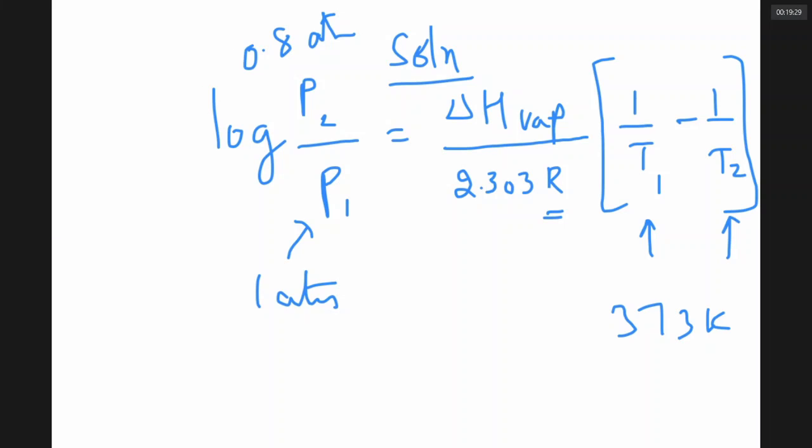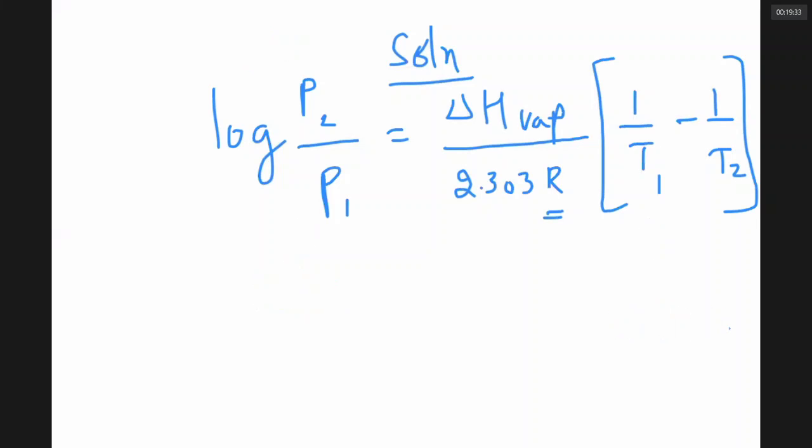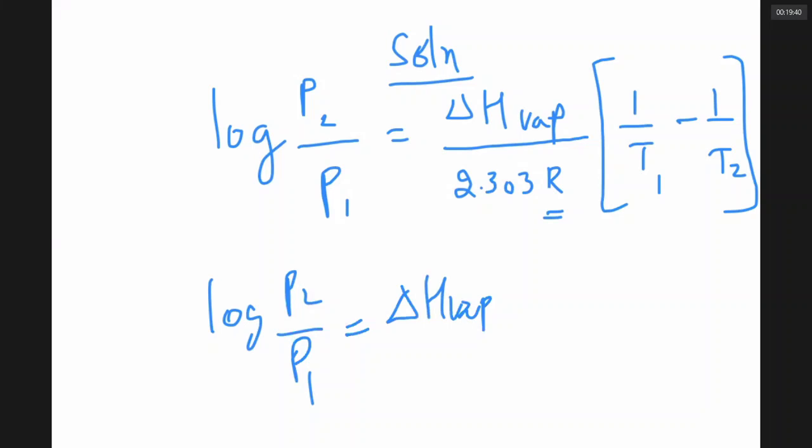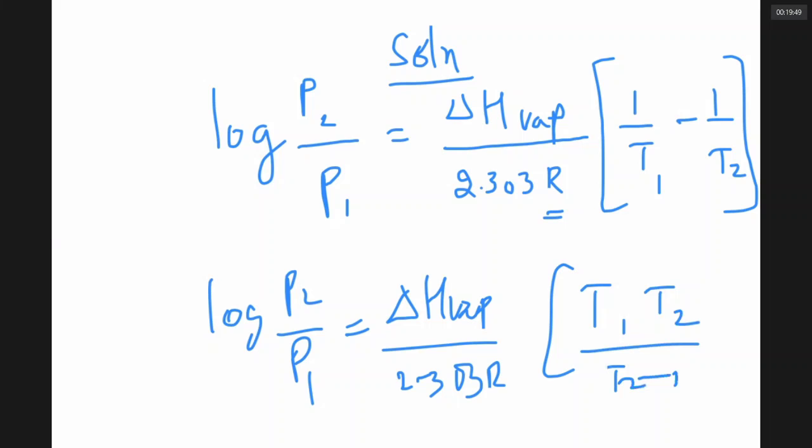The same equation can be written like this. This is derived from thermodynamics. Log P2 by P1 is equal to delta H vap, the latent heat of vaporization, by 2.303 R into T1 T2 by T2 minus T1. Yes, sir? Ladies and gentlemen, this is a useful relationship to know the boiling point of a liquid under different pressures. That is the use of it.